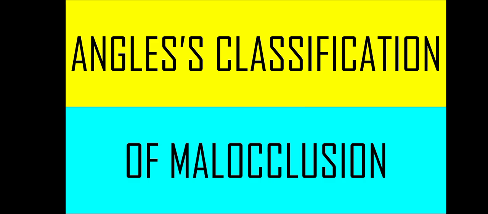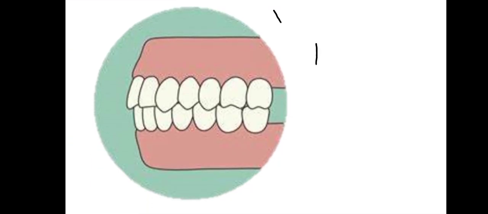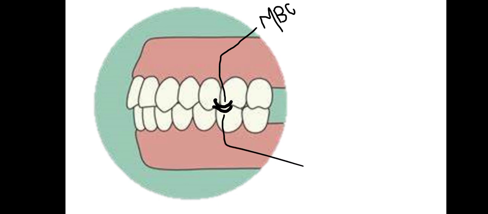Engel's postulate was that upper first molars were the key to occlusion and that upper and lower molars should be related so that the mesiobuccal cusp of the upper molar occludes in the buccal groove of the lower molar.